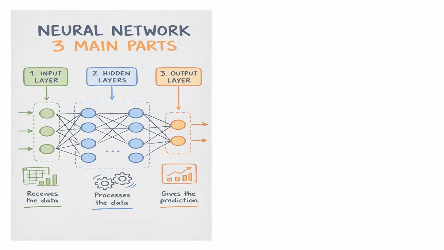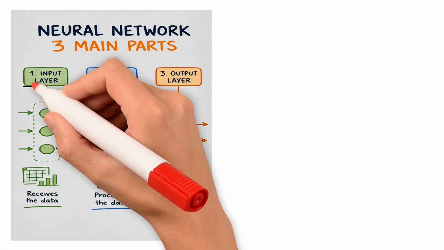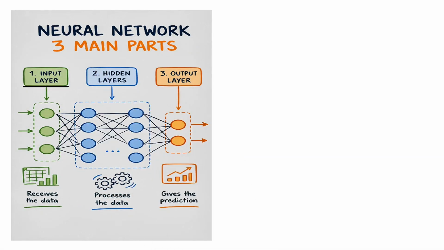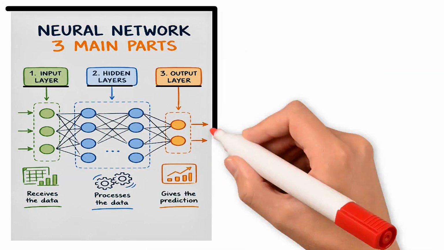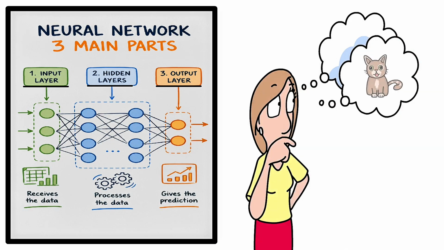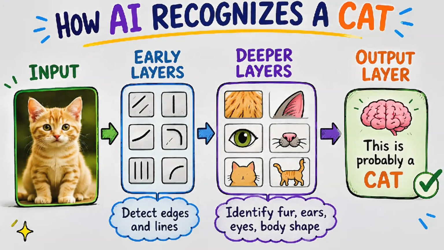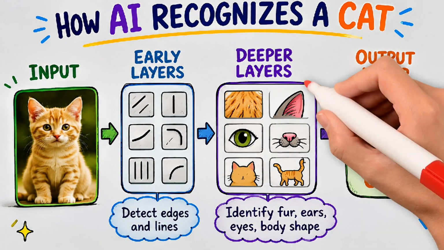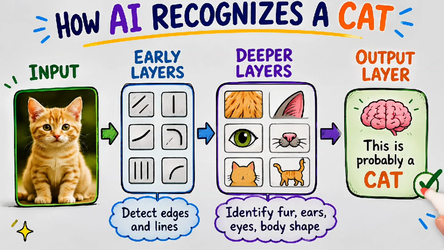A neural network usually has three main parts. The input layer receives the data. The hidden layers process that data. And the output layer gives the prediction. Imagine showing it a picture of a cat. The first layers may notice edges and lines. Deeper layers may identify fur, ears, eyes, and body shape. Finally, the output layer predicts this is probably a cat.